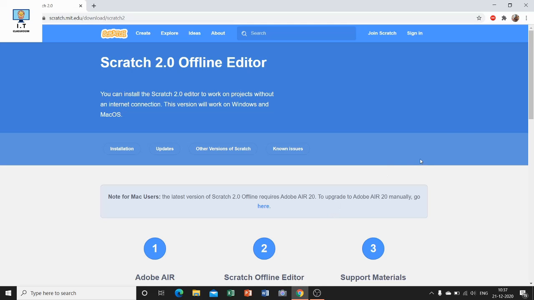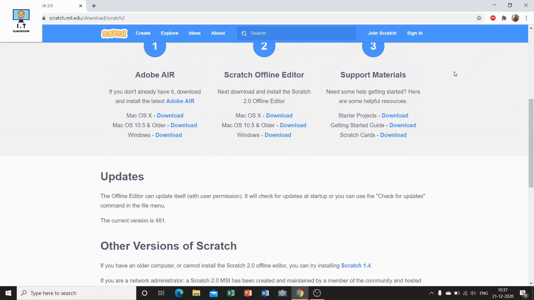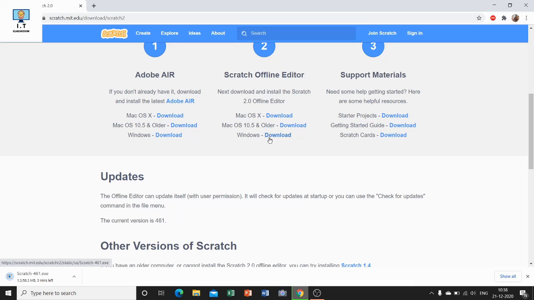Here you need to select the second option, and the second option is Scratch Offline Editor, Windows download. Select this download option.